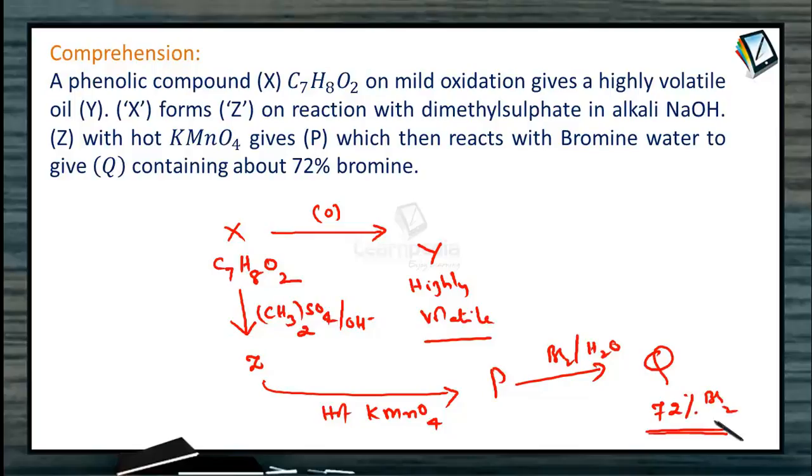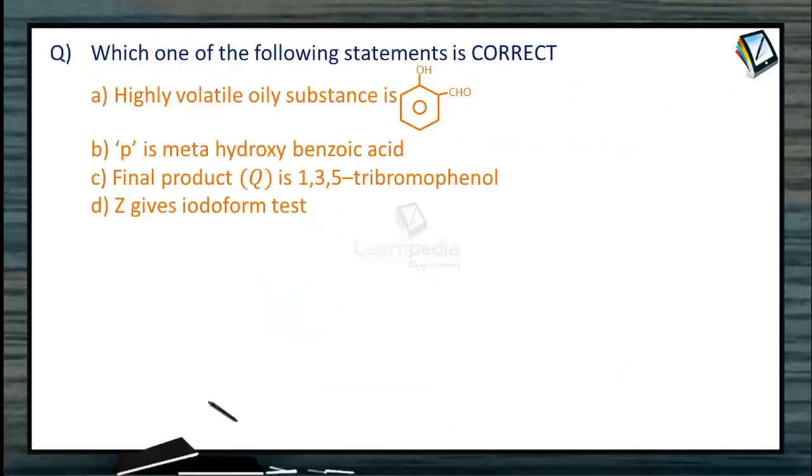Now let's see what are the questions asked. Which one of the following statements is correct? Highly volatile oily substance is orthohydroxybenzoaldehyde. So we are given X as C7H8O2, and this on mild oxidation is giving a highly volatile oily substance Y.